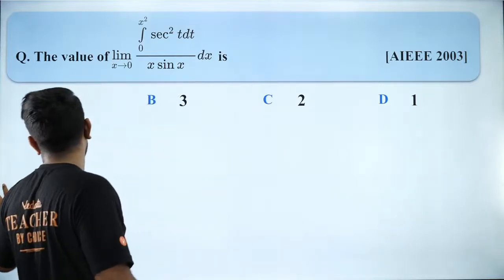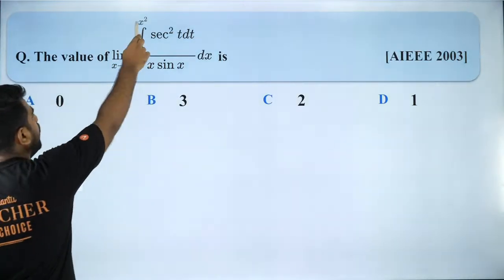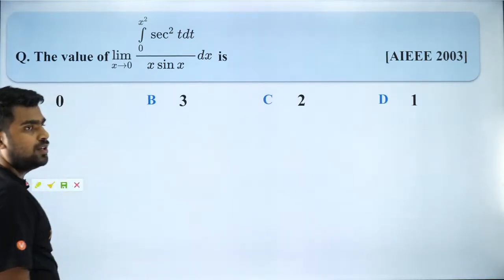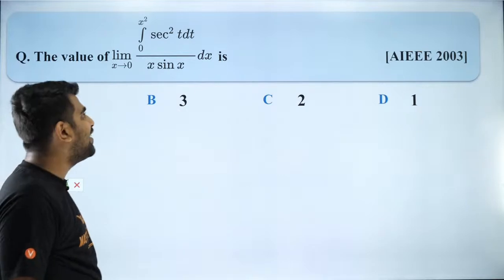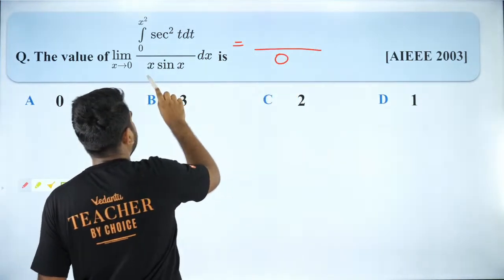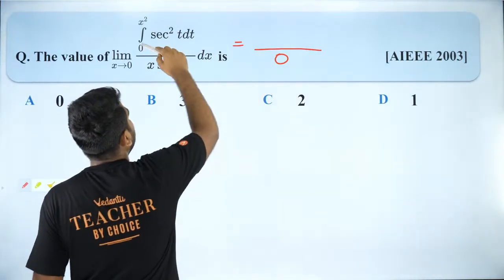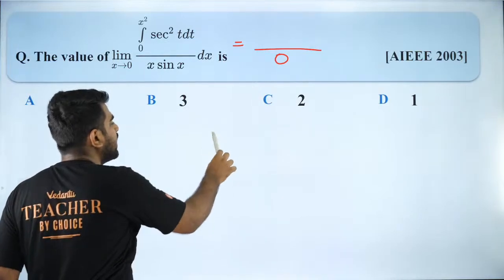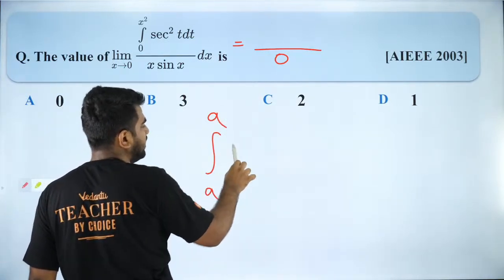So first of all, when I put x as 0, what will I get? I will get the denominator to be 0 because 0 into sine 0 is 0. The numerator will be the integral from 0 to 0. What is the integral from a to a of anything?